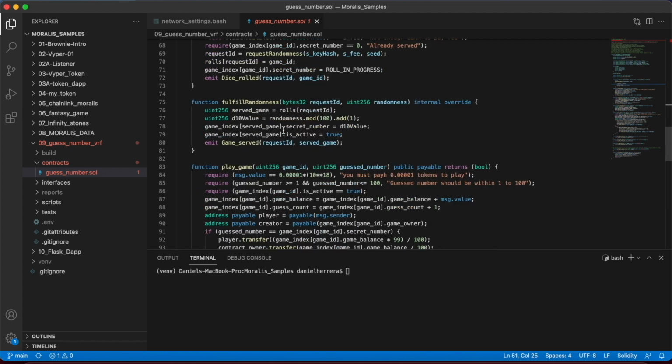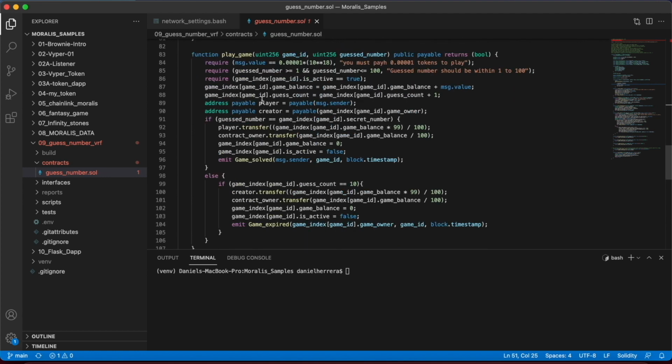Then we have the fulfill randomness, which is a function that Chainlink will call, not someone outside of the contract itself, but Chainlink, that happens blockchain to blockchain. And this fulfill randomness function is going to return us the random number and place it in the specific game struct that we just created corresponding to its ID. And we are identifying this ID because we are mapping the request for randomness that we are sending to Chainlink with a specific game ID.